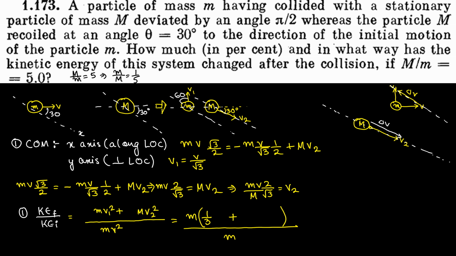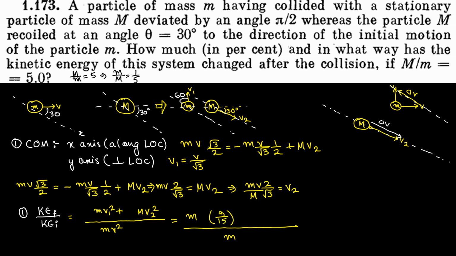If I multiply 3 by 5, 1 by 3 can be written as 5 by 15. And you have a common denominator. 5 plus 4 is nothing but 9. So this entire term becomes 9 by 15.